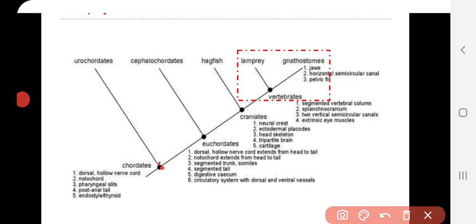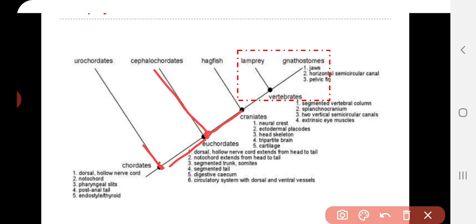It is a chordate ancestor which possessed notochord during any of its life stages, and such an ancestor gave rise to urochordates as well as another stock, and from here an ancestor with notochord extending from head to tail. Such an ancestor gave rise to cephalochordata, while a few of the descendants from such an ancestor gave